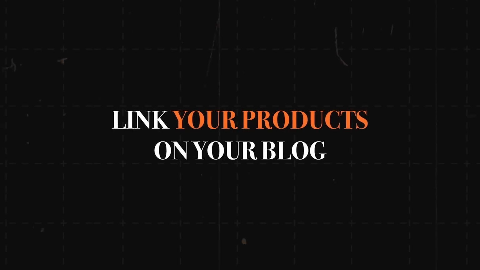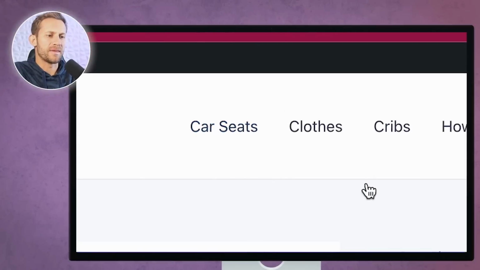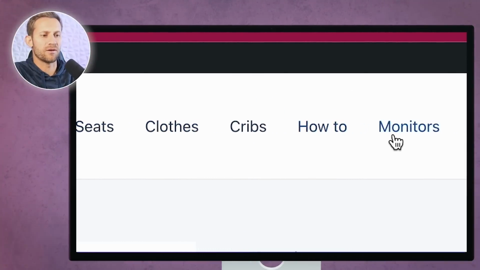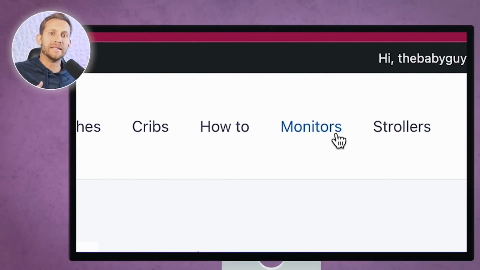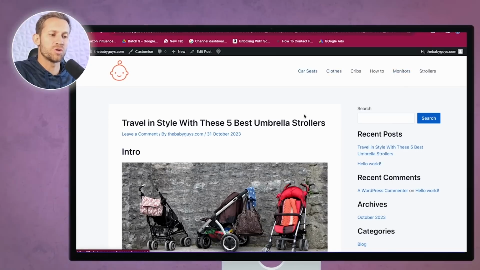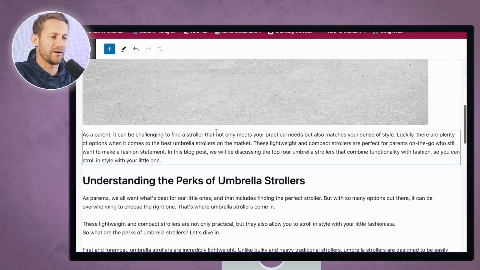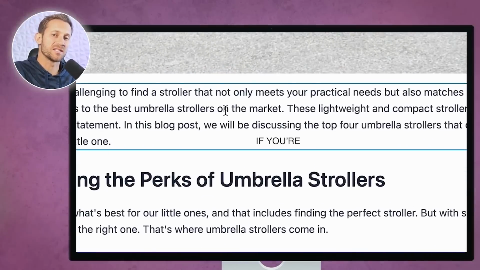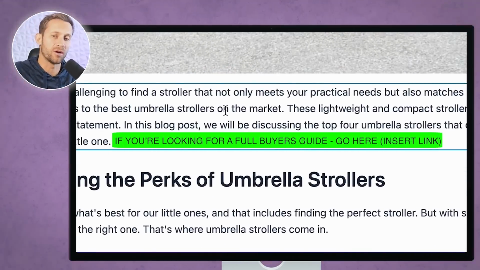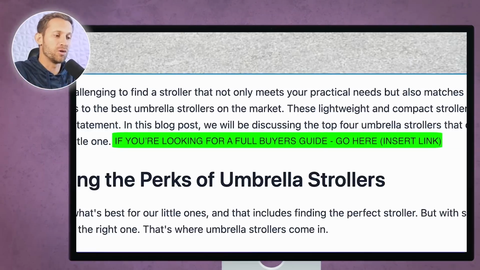Not only does Google love links from other websites, Google loves internal links where you link to your own products on your blog. And that helps Google get a good idea of what each page is about and what each page should be ranking for. So you can see right here, we've got these categories right here: car seats, clothes, cribs, how-to, monitors. You're going to want to internally link as much as you can from all these to each other inside of their own little category, right? So we talked about making one big one for car seats. You're going to want to link to that somewhere in here. So you're going to want to do a quick edit and just add a sentence that says, if you're looking for a full buyer's guide, go here, or something like that. Then in your main one, you're going to want to link to that.